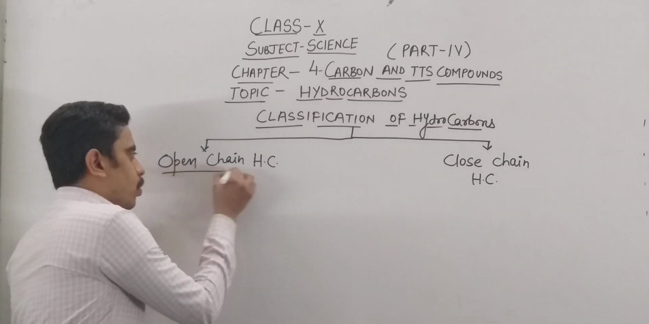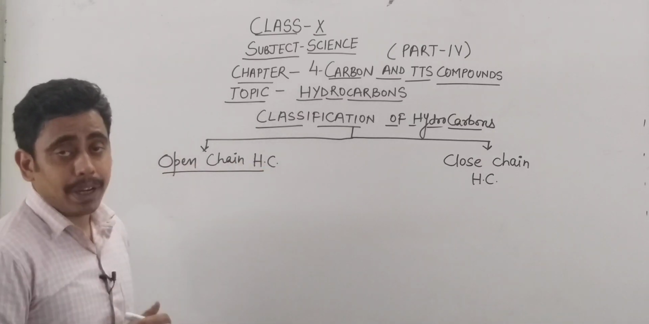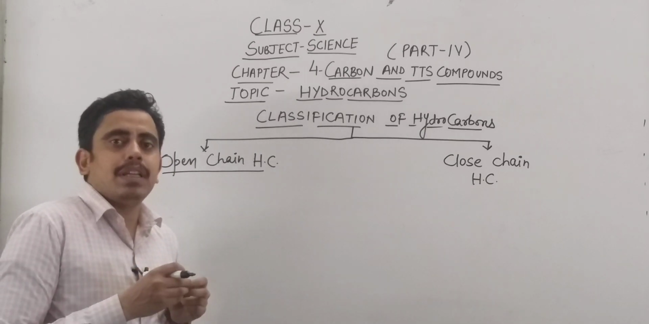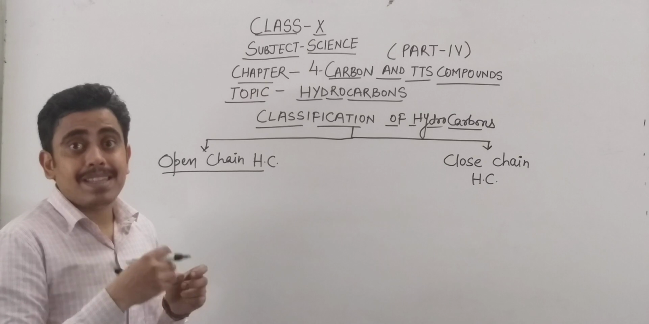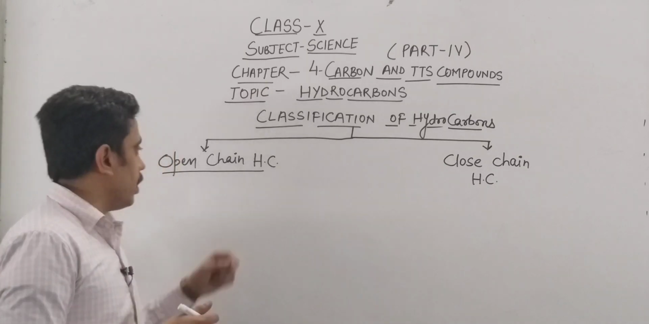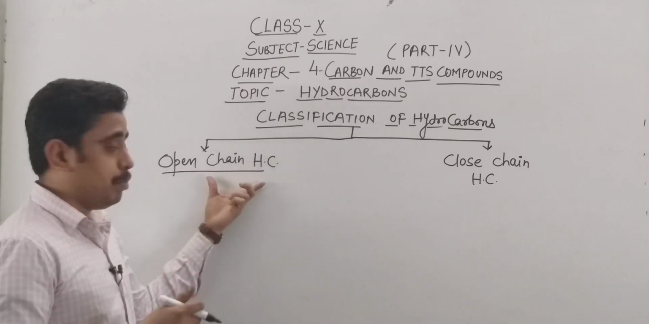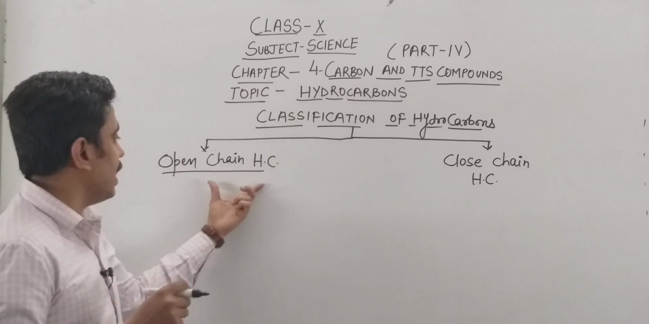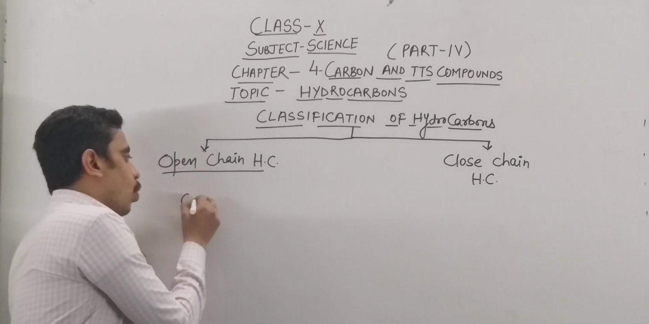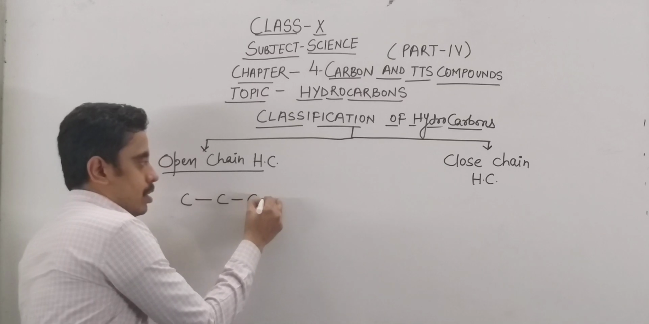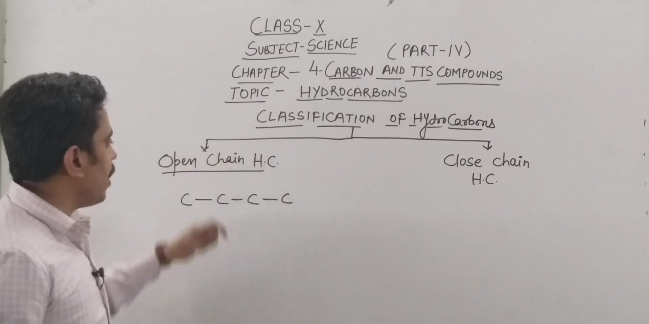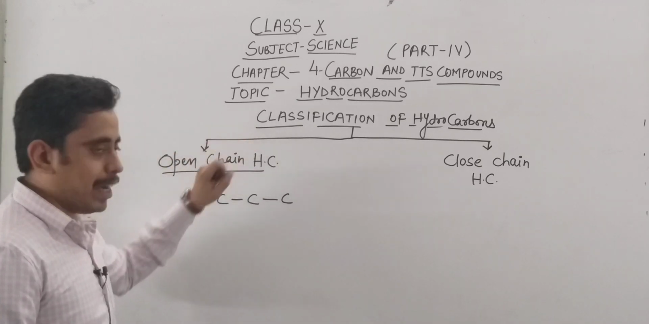What are open chain hydrocarbons? We have studied one property of carbon by which carbon can form long chains by self combination. If you know the name of the property, just write it in the comments. Yes, due to that particular property, carbon can form long chains. If the chain is open and no closed structures are present in the chain, then these types of hydrocarbons are known as open chain hydrocarbons.